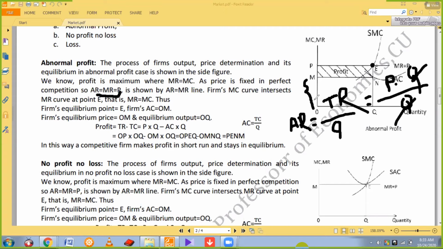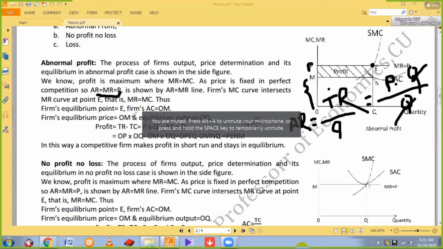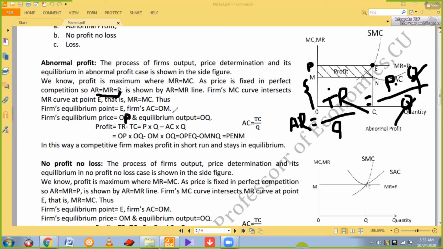Equilibrium price forms here. Equilibrium price is OP, isn't it? Yes, sir, OP. So this should be the equilibrium price OP, not OM, because OM is the average cost, not the equilibrium price. Okay, this is a typing mistake. Therefore, OP is the equilibrium price and OQ is the equilibrium output.